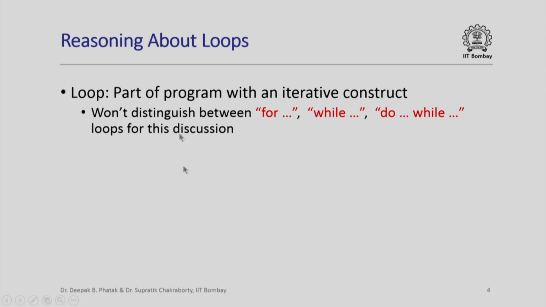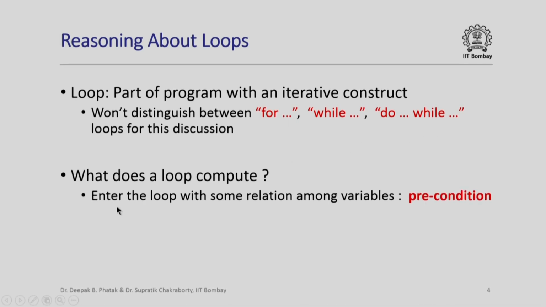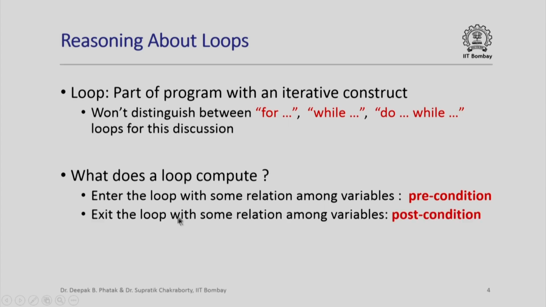Okay, what is a loop? A loop is a part of a program with an iterative construct, and as far as this discussion goes, we are not going to make any distinction between the three different looping constructs in C++ that we have studied. Now, what does a loop compute? When we enter the loop for the first time, there is some relation among the variables of the program. This is often called the precondition before entering the loop, and when you exit the loop, it would have done some transformations in between, and so some potentially different relation might hold among the variables of the program. This relation, which holds after the loop has been iterated and once we have exited from the loop, is also called the post condition of the loop.